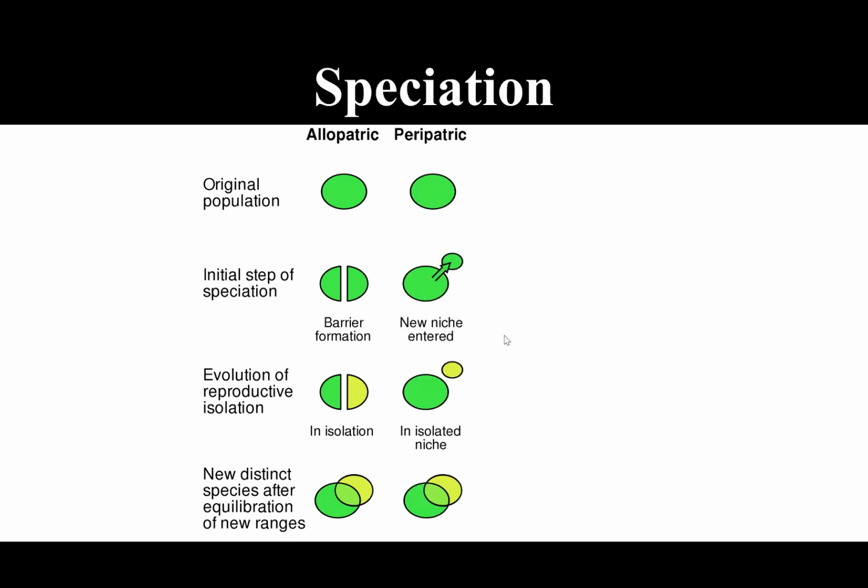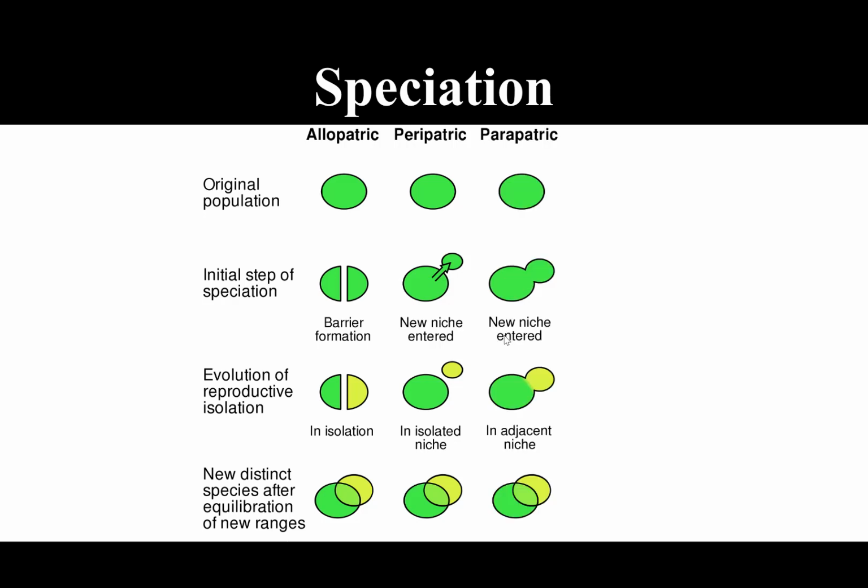In this speciation, it is also a type of allopatric speciation. In this, new species are formed from an isolated peripheral population, as you can see here. The populations are prevented from exchanging genes, and therefore it is difficult to distinguish between them. And also, as you can see, they have entered a new niche. Because they have entered a new niche and separated from the others, they have become isolated. This gives rise to reproductive isolation among them.